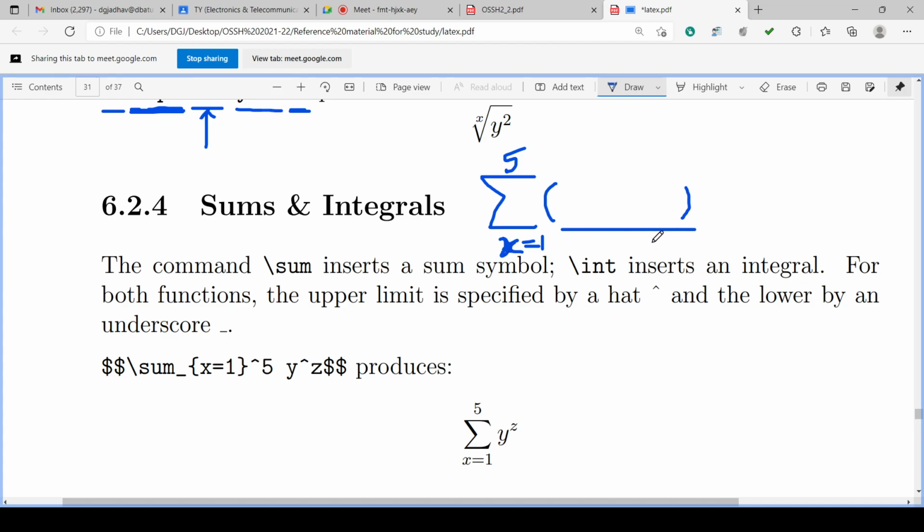So for x equal to 1, y raised to z will be taken, again added for x equal to 2, y raised to z, again added for x equal to 3, y raised to z is added. So y raised to z plus y raised to z plus y raised to z, but each y raised to z is with respect to the x value. X may be 1, 2, 3, 4.